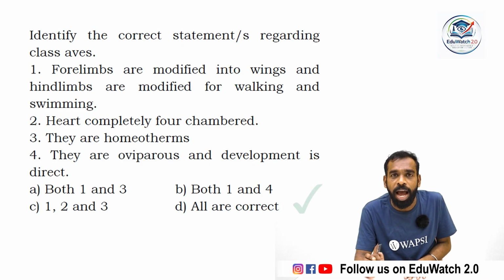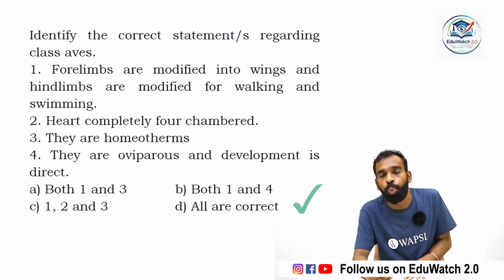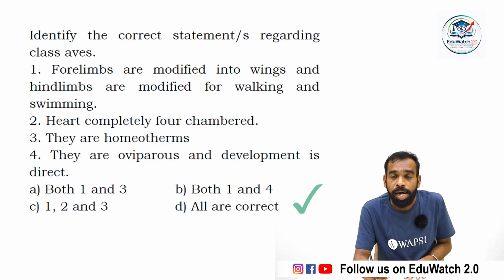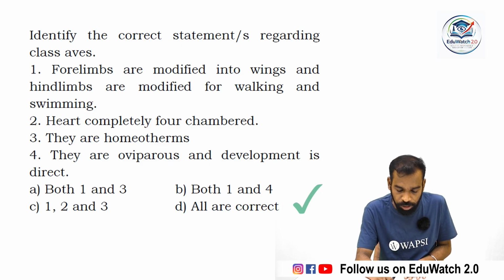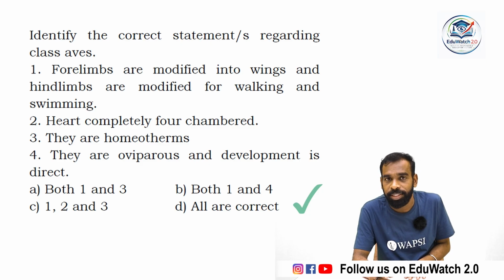All statements are correct in connection with class Aves. Forelimbs are modified into wings, and hind limbs are modified for walking and swimming in the case of duck, etc. The heart is completely four-chambered in class Aves and class Mammalia, and they are oviparous, egg-laying, and development is direct.